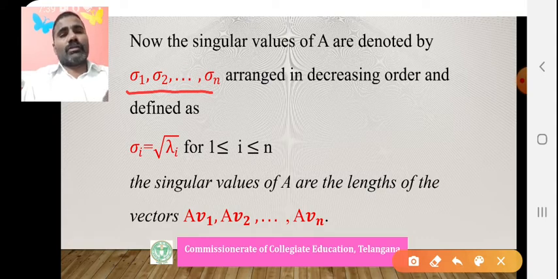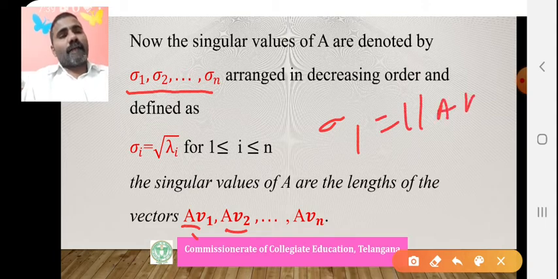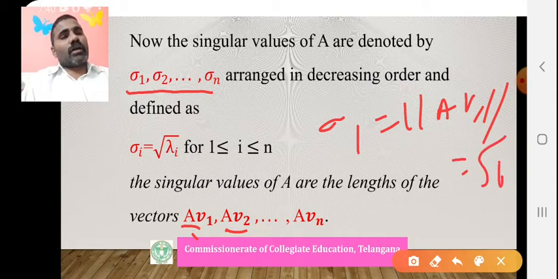Length of AV1 is root lambda 1. Length of AV2 is root lambda 2. Length means norm of AV1, norm of AV2, norm of AVn. This is also equal to sigma 1, which is nothing but the norm of AV1. Similarly, sigma 2 is equal to the square root of lambda 2, like that.